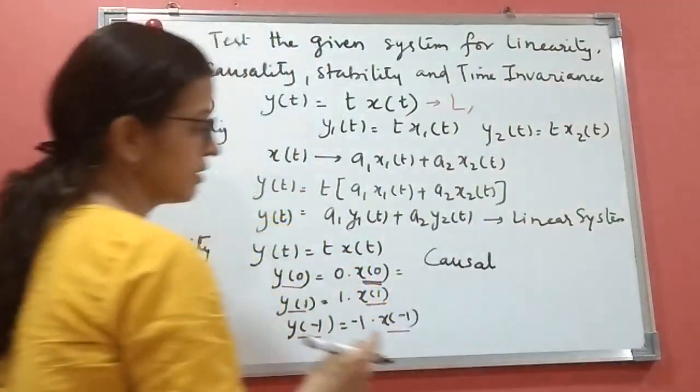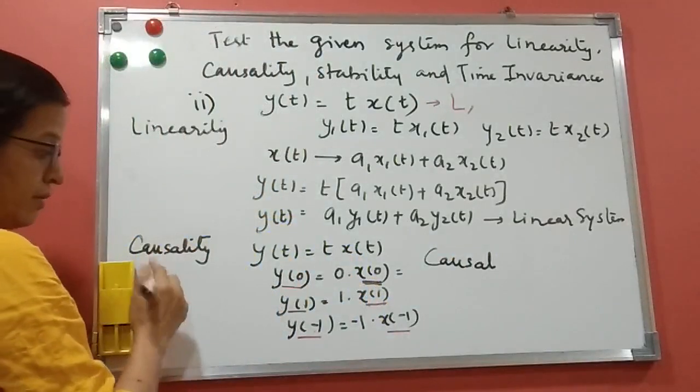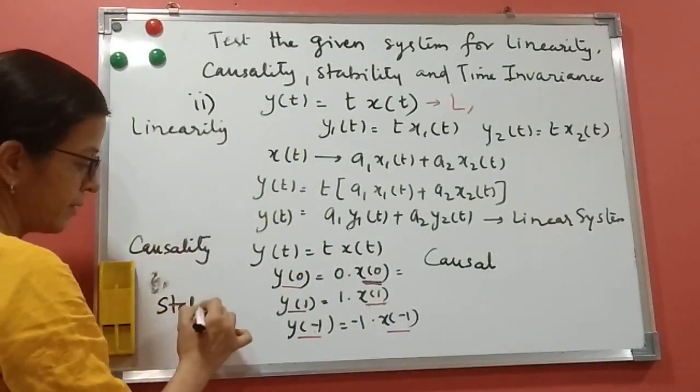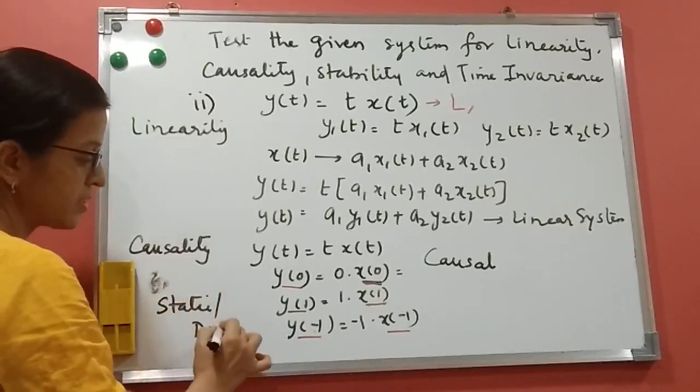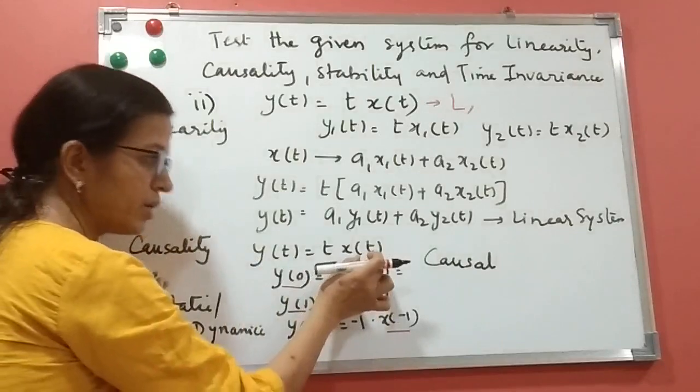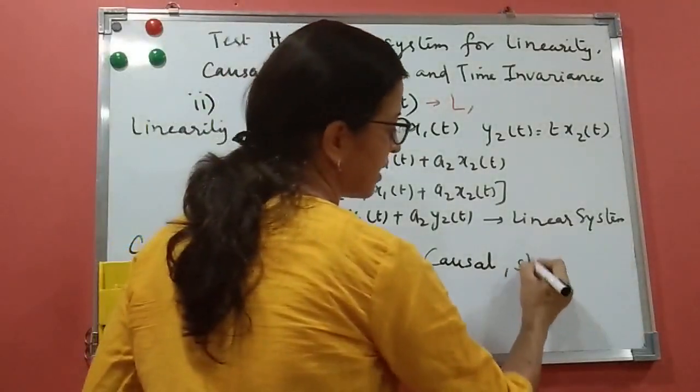Also, the next point, we can discuss here: static or dynamic. Why? Because static is nothing but depends only on the present. So y of t is only depending on x of t. So it is also a static system.